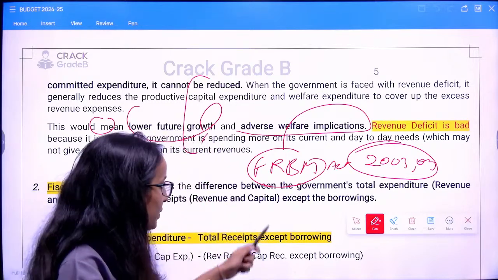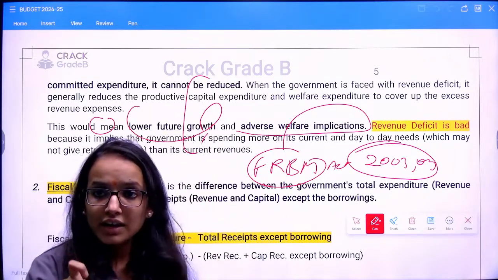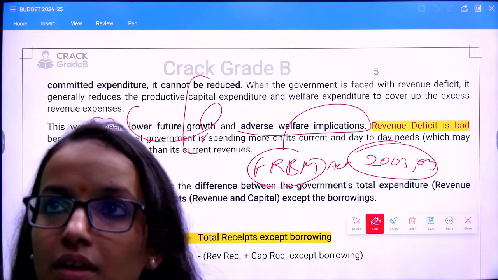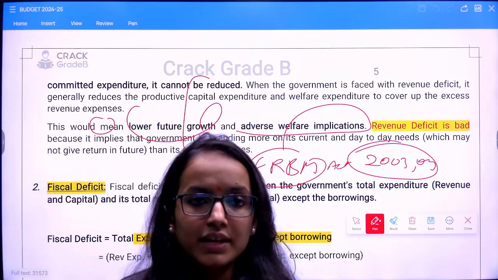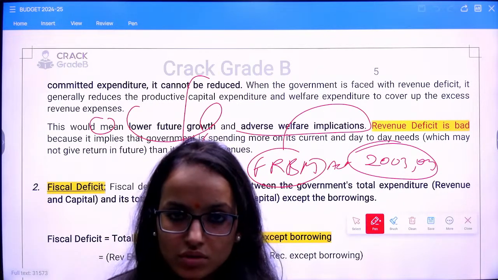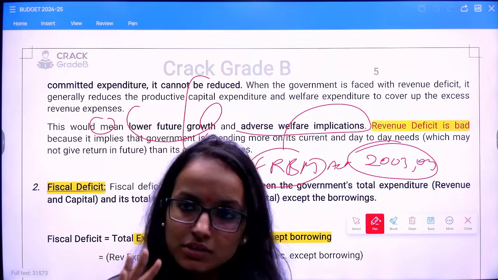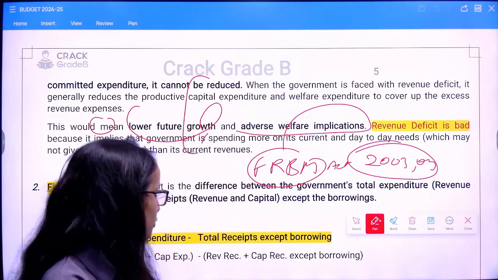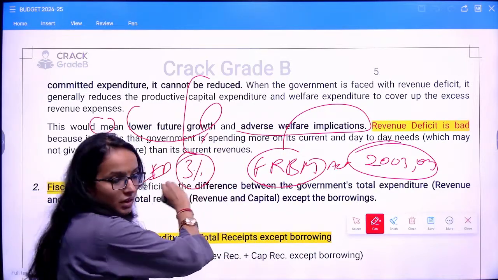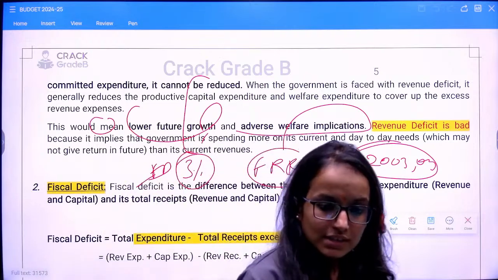So say, for example, under the FRBM Act, the target of fiscal deficit was to keep it at 3% of your GDP. At 3% of your GDP, right? The fiscal deficit. So it sets out all these targets.